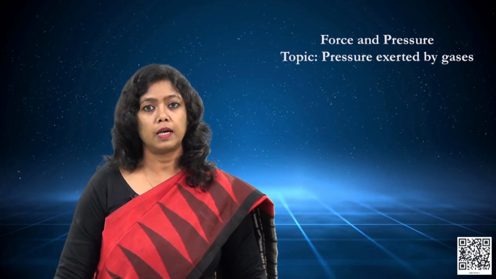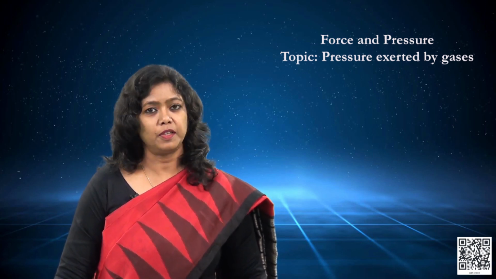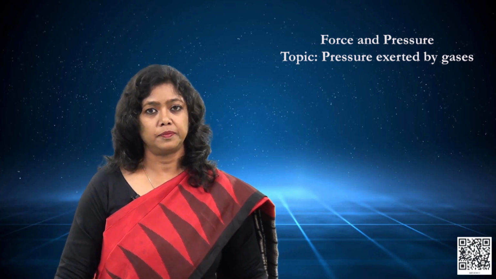Let us consider another very common example where we use atmospheric pressure. We all have used a straw to drink water or juice some time or the other. Why does the juice come into our mouth when we suck it? Yes, that is also because of atmospheric pressure.